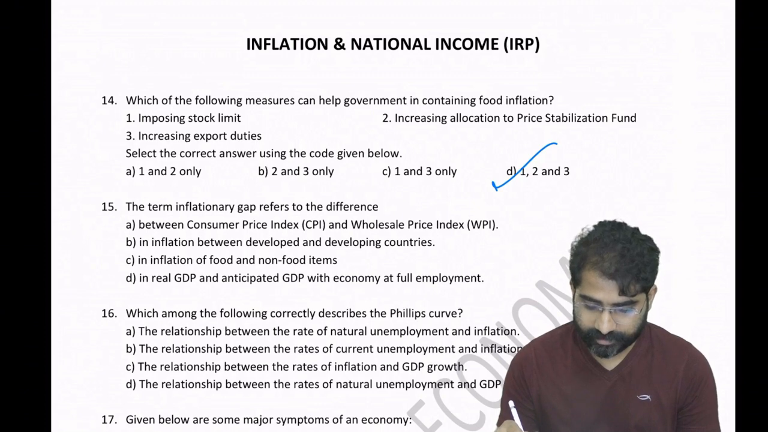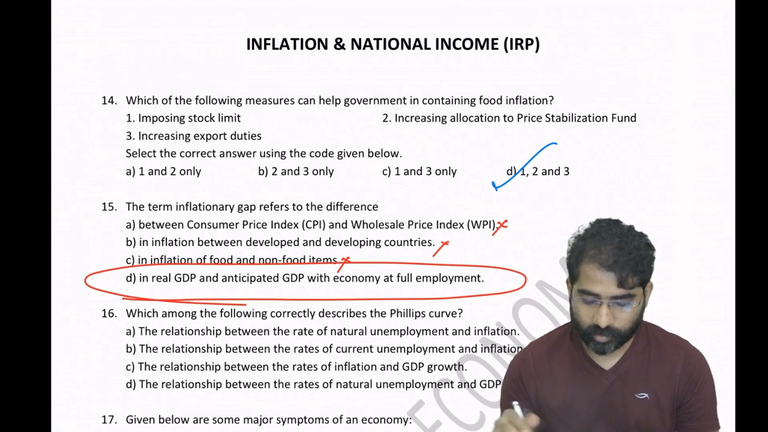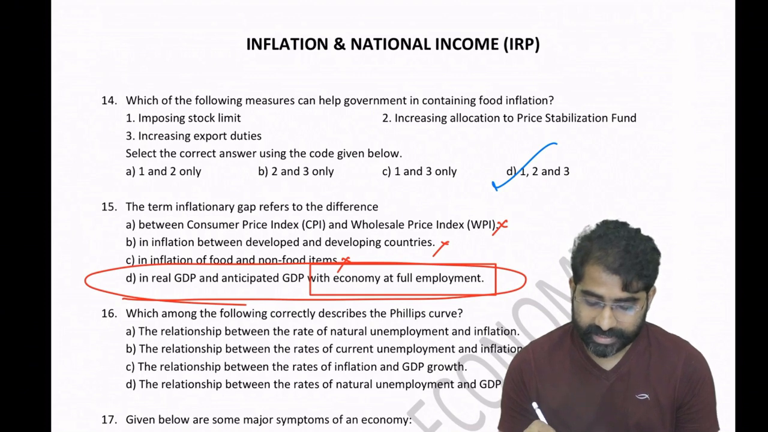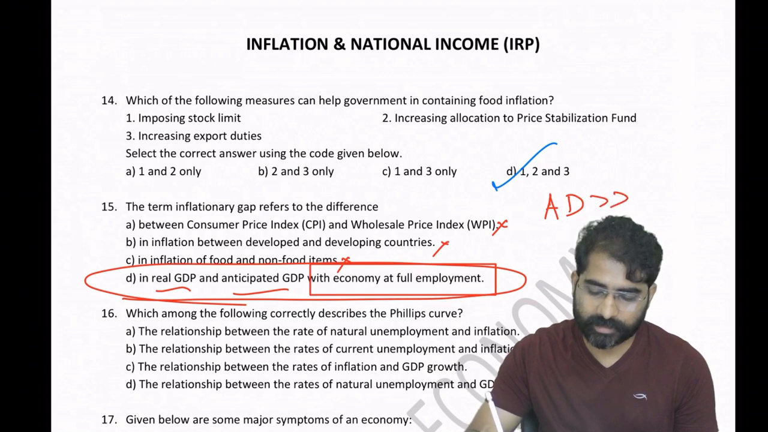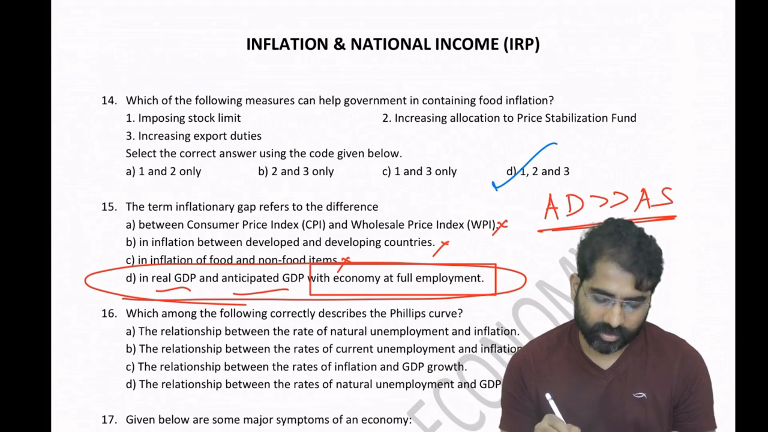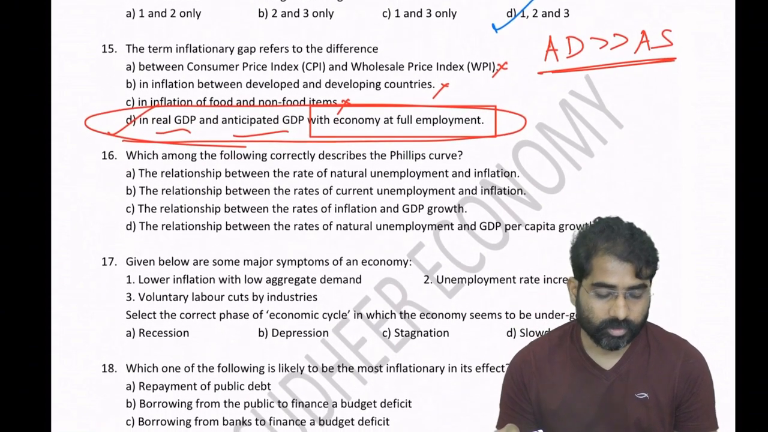Now here if you see what is inflationary gap, this will not explain, this will explain. One is you have the full employment on one aspect, and it is difference in the real GDP and the anticipated GDP. So that means here the growth is going at a faster pace than anticipated. Automatically aggregate demand will become more than the aggregate supply when the economy is operating at full employment. So out of the 4 options, indirectly this option explains the inflationary gap. Okay, go to the 16th question.